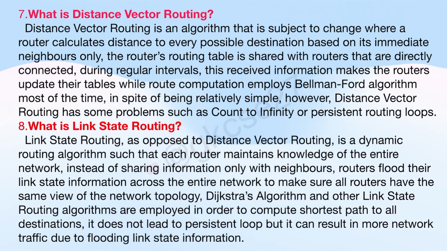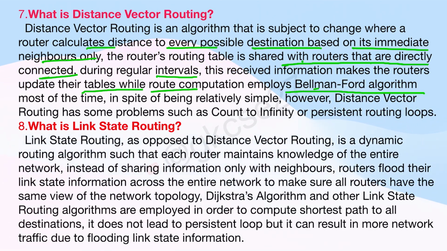What is distance vector routing? Distance vector routing is an algorithm that is subject to change, where a router calculates the distance to every possible destination based on its immediate neighbors only. So in distance vector routing, the router calculates the distance through each of its neighbors. The router's routing table is shared with routers that are directly connected, at regular intervals. This received information makes the routers update their tables, while route computation mostly implies the Bellman-Ford algorithm. In distance vector, we use the Bellman-Ford algorithm.